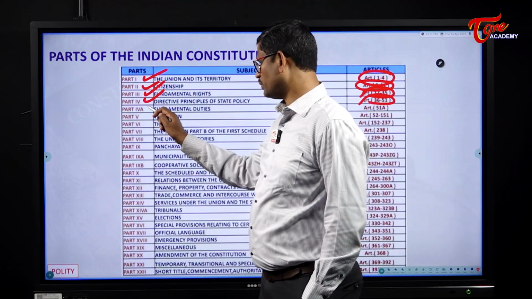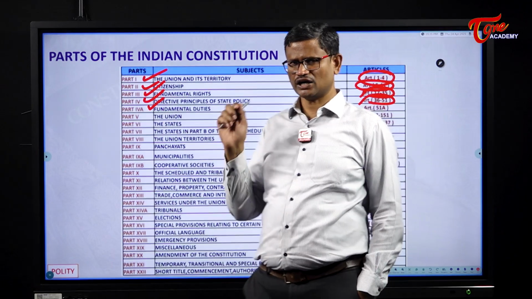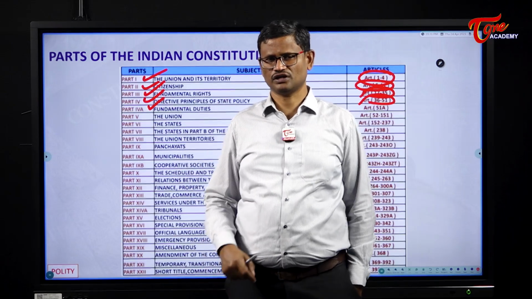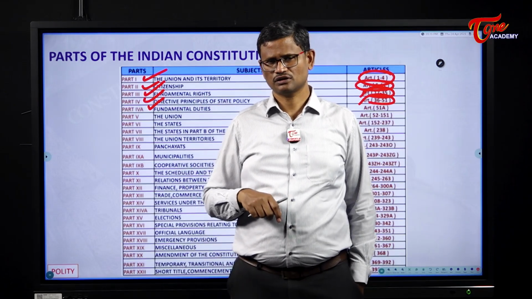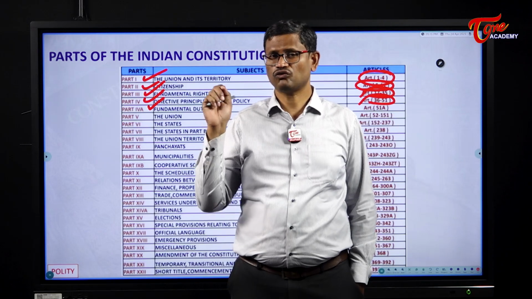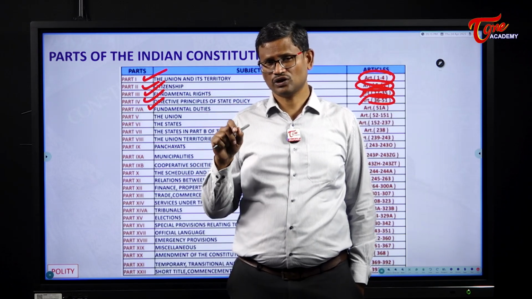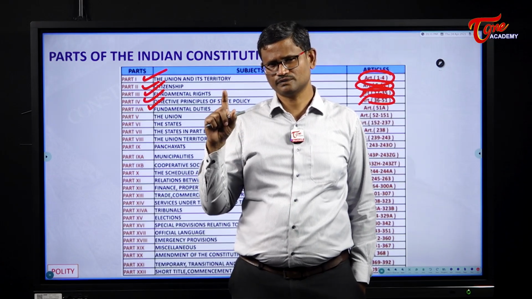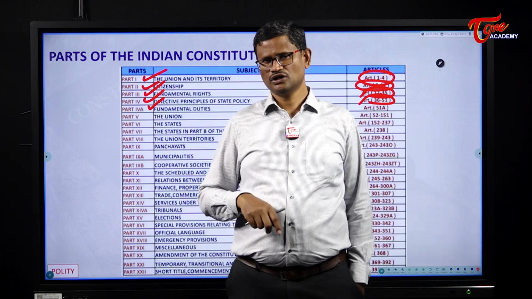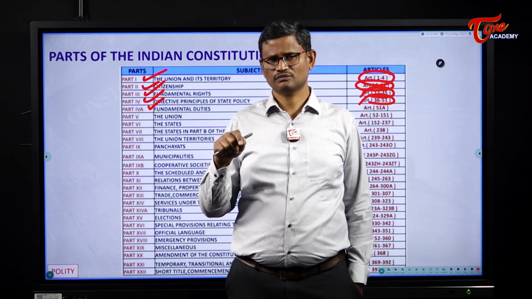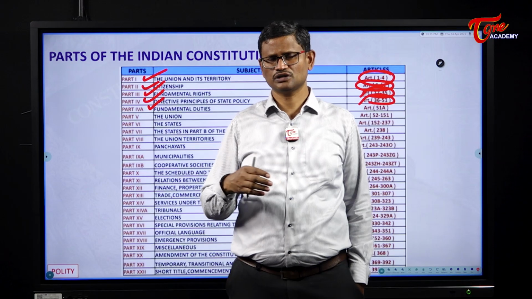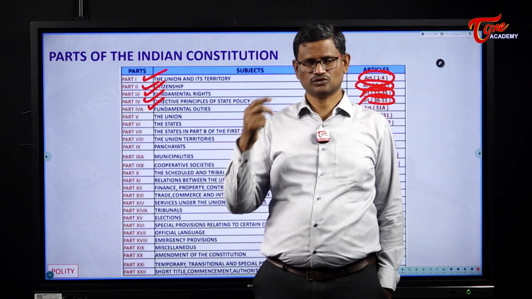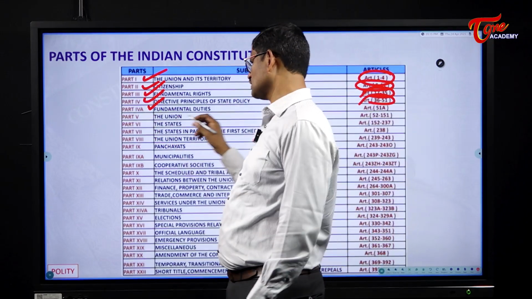Then we have Part 4A. This Part 4A was not there in the original Indian Constitution of 1950. It was added to the Indian Constitution in 1976 through the 42nd Amendment, and Part 4A deals with the fundamental duties. The idea of fundamental duties is borrowed from the Constitution of USSR. There were 10 initially, now we have 11 fundamental duties mentioned in Part 4A. There is only one article in Part 4A, that is 51A.